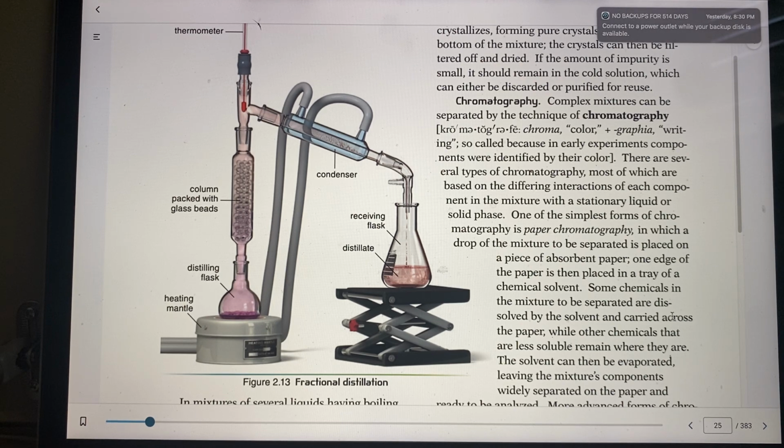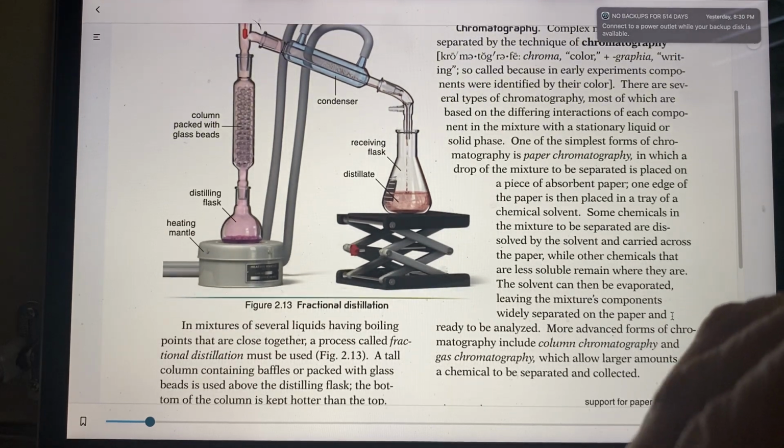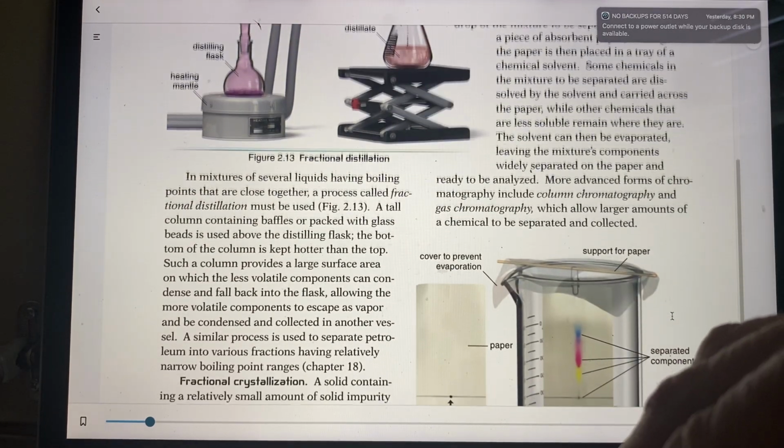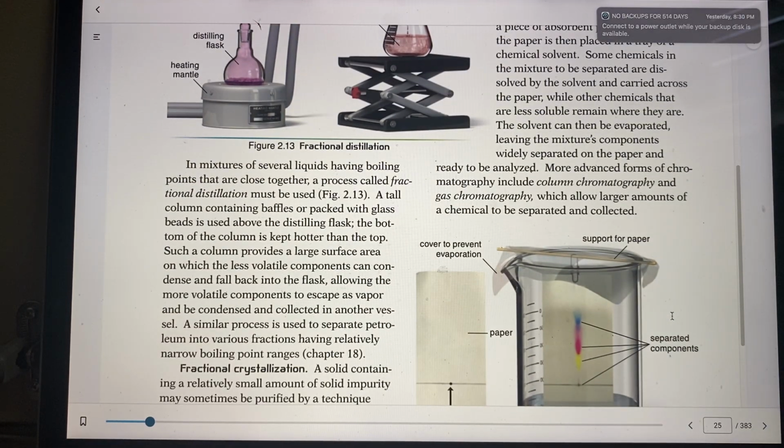This is called fractional. So let's go up and look more at the definition here. In mixtures of several liquids that have boiling points that are close together, a process called fractional distillation is used. A tall column containing baffles or packed with glass beads is used above the distilling flask, and the bottom of the column is kept hotter than the top.